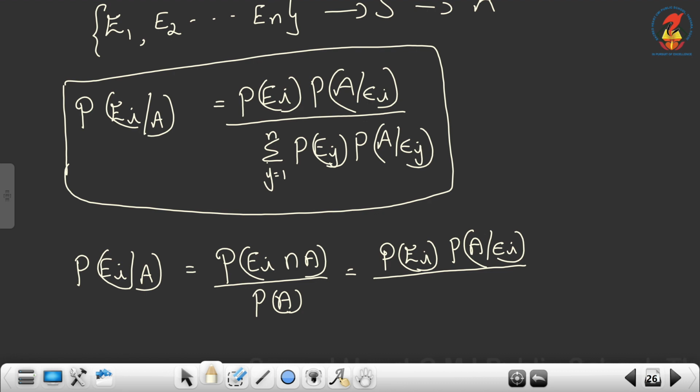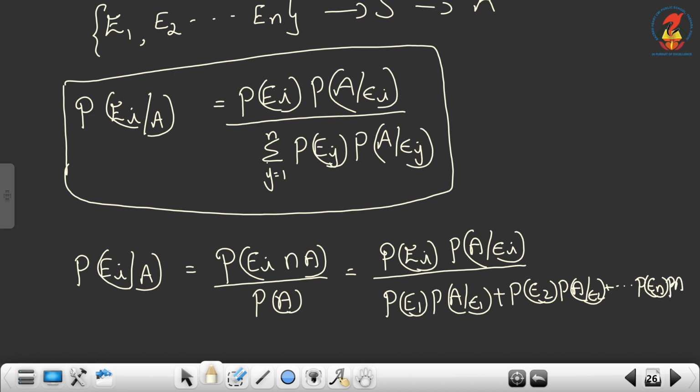By the total theorem of probability we can write P of E1 into P of A given E1, plus P of E2 into P of A given E2, etc., plus P of En into P of A given En.